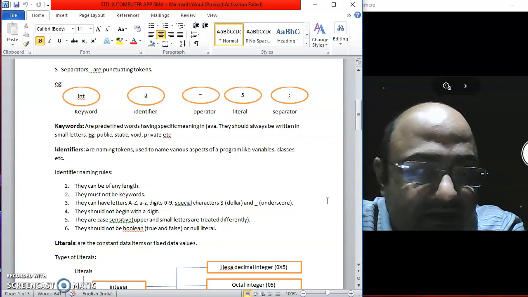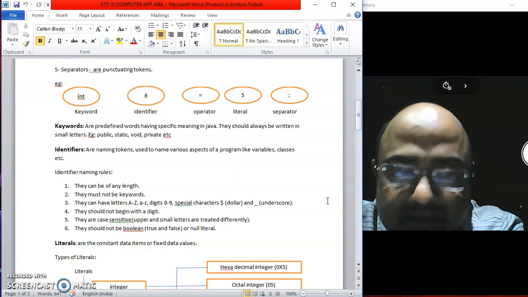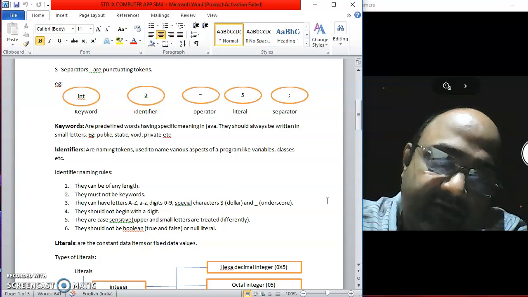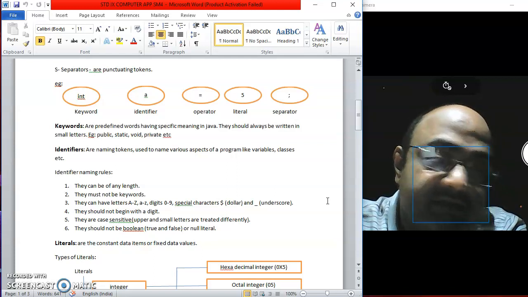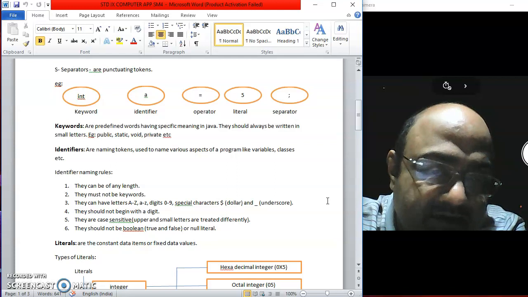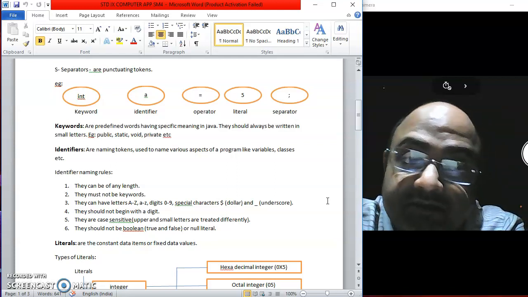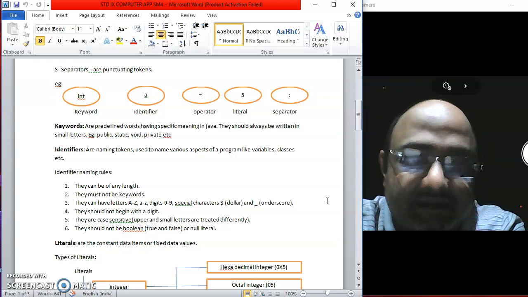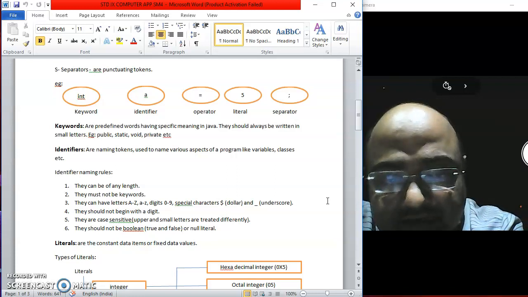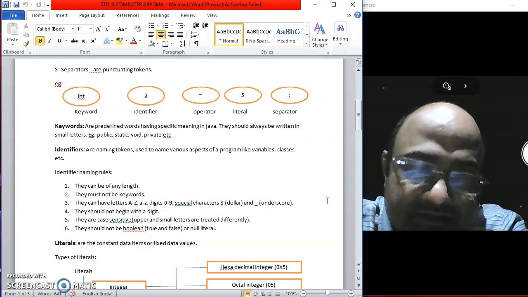That means if I write hello starting with capital H, and then if I write hello starting with small h, Java is going to take these two things very differently. It is not going to assume that they are one and the same. Now, this is one of the most common mistakes made by new programmers generally. They don't take care of the case. Case means whether they have written capital or small. So naturally they get errors.